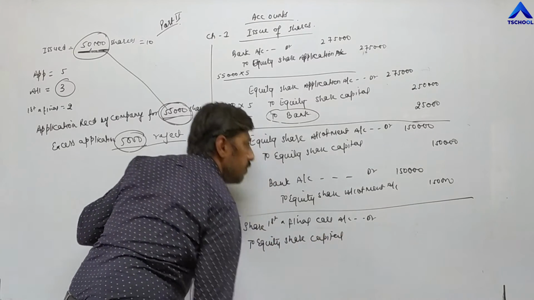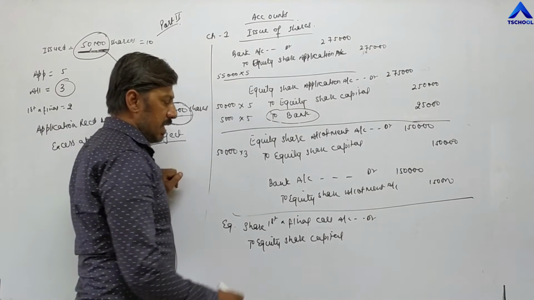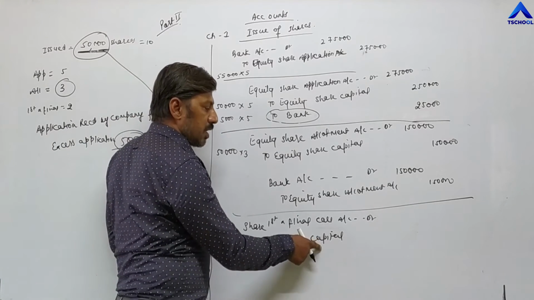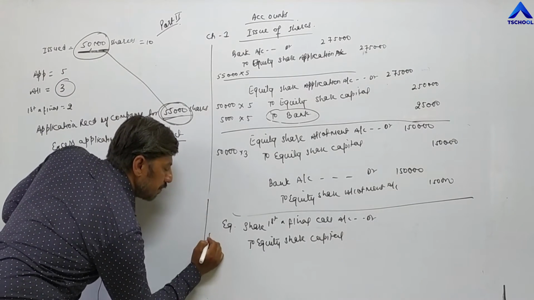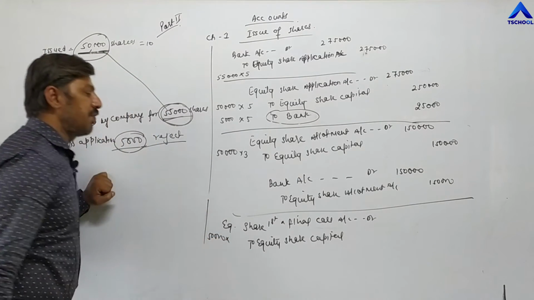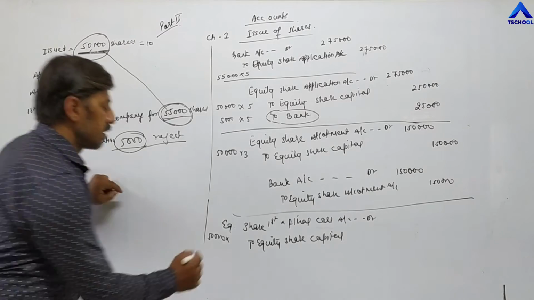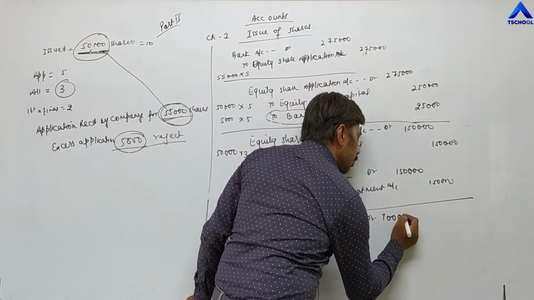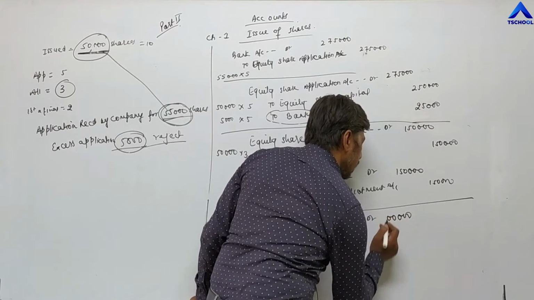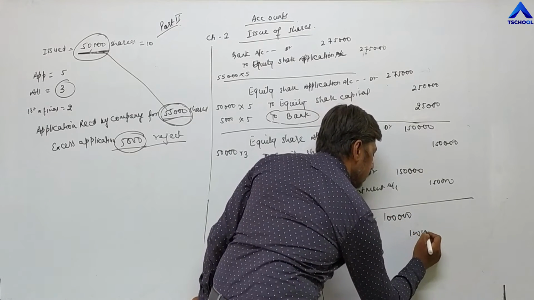They are passing an entry in advance in the investors' capital account for the amount they have to take. So how many shares have they issued? 50,000 issued, and the value of final call is 2 rupees. So 50,000 into 2, it means they have to receive 1 lakh rupees.